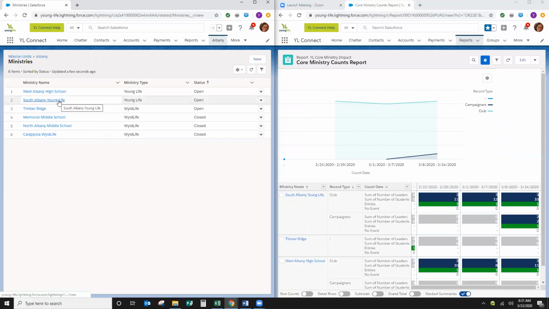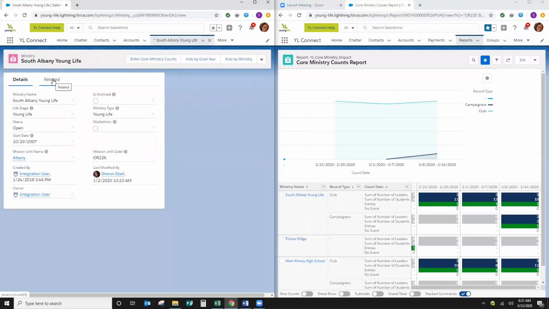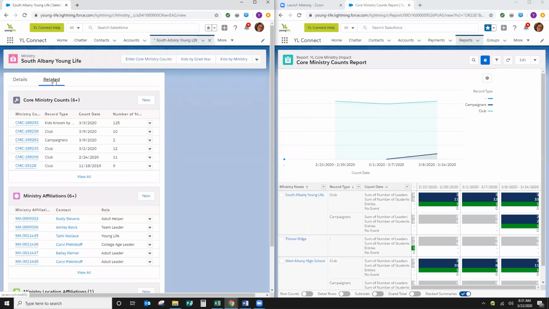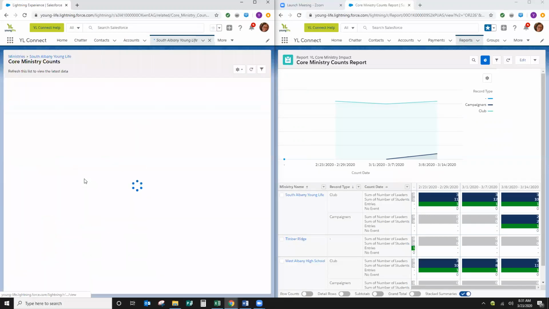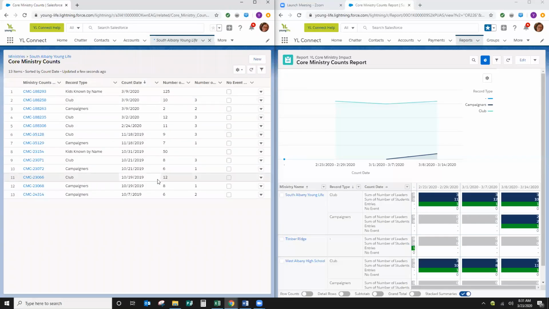I'm going to click on South Albany Young Life, and then I'm going to click Related again. And there I can click on View All. And now I see all the entries from the earliest to the latest. And this is awesome. Last week you entered campaigners, club, and kids known by name.